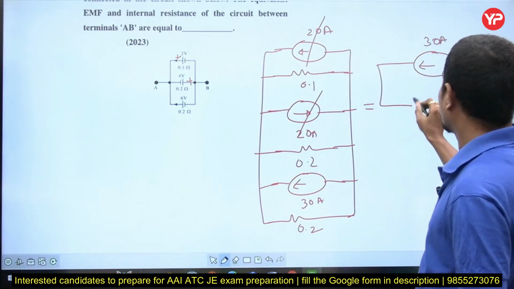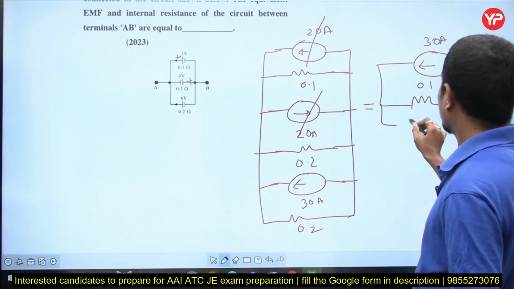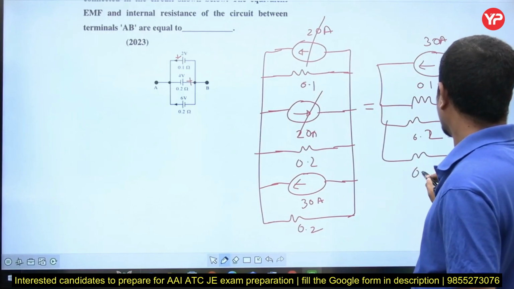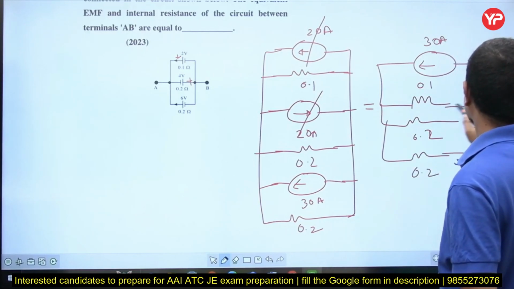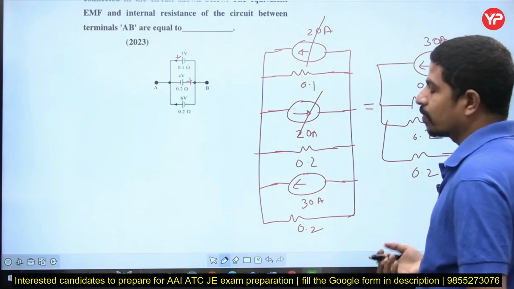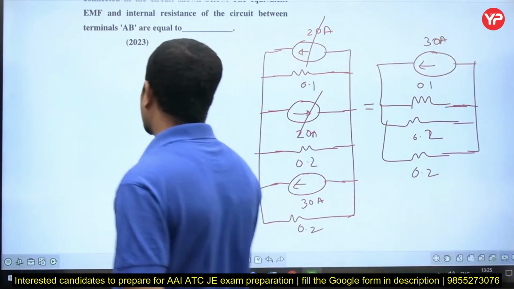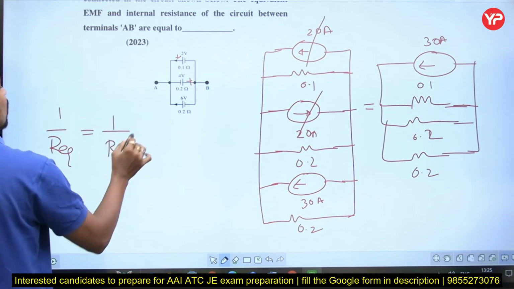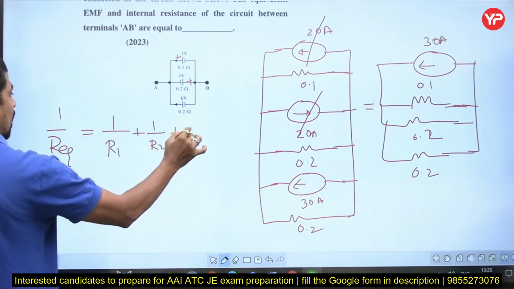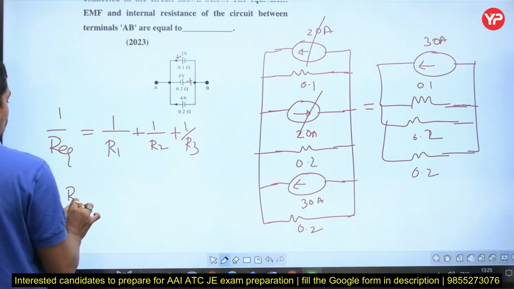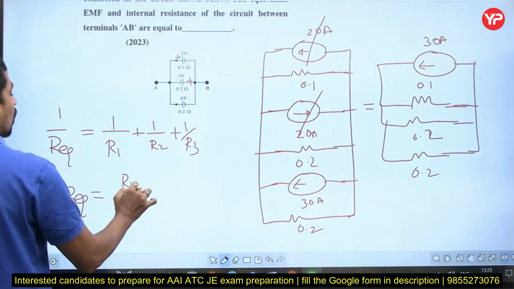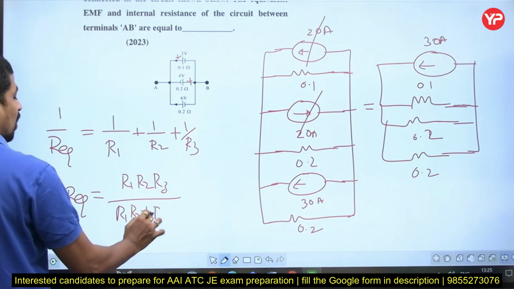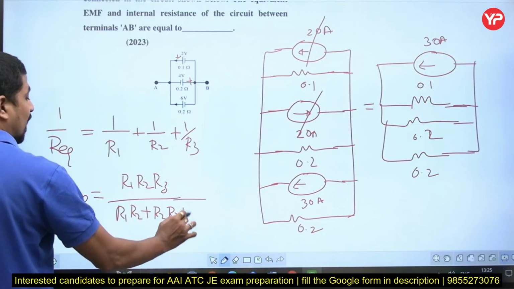Now 3 resistors are in parallel. What are those? 0.1, 0.2, and another 0.2. There are 3 resistances in parallel. If you do that, how much are you going to get? What is the formula? 1 by R is equal to 1 by R1 plus 1 by R2 plus 1 by R3, right? If you simplify it, R equivalent is equal to R1 R2 R3 by R1 R2 plus R2 R3 plus R3 R1.